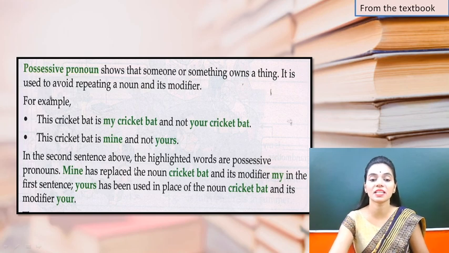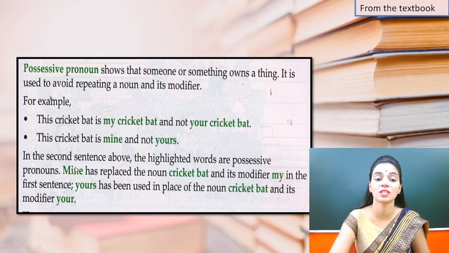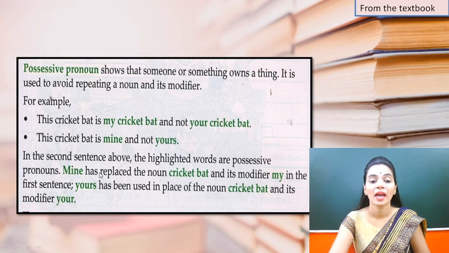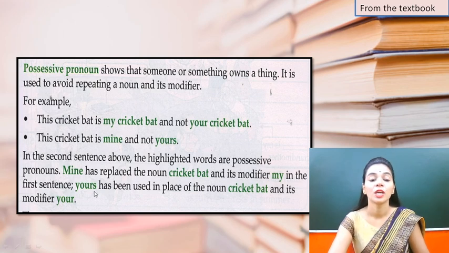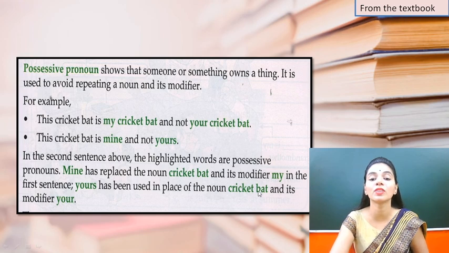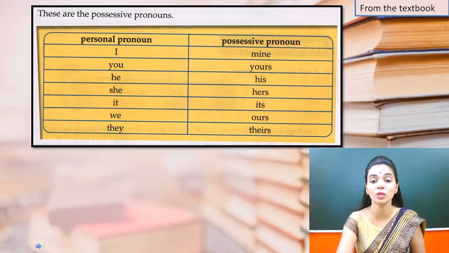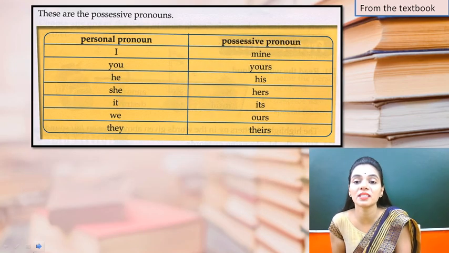In the second sentence above, the highlighted words are possessive pronouns. Mine has replaced the noun cricket bat. Cricket bat की जगह उन्होंने क्या यूज किया? Mine, and it's a modifier my in the first sentence. और इसको my को भी इन पूरे my cricket bat को हमने यूज कर लिया as mine. Yours has been used in place of the cricket bat and its modifier your. तो your को modify करके क्या हो गया? Yours, और my को modify करके क्या हो गया? Mine. Now we'll look at this table so that you can understand it properly.